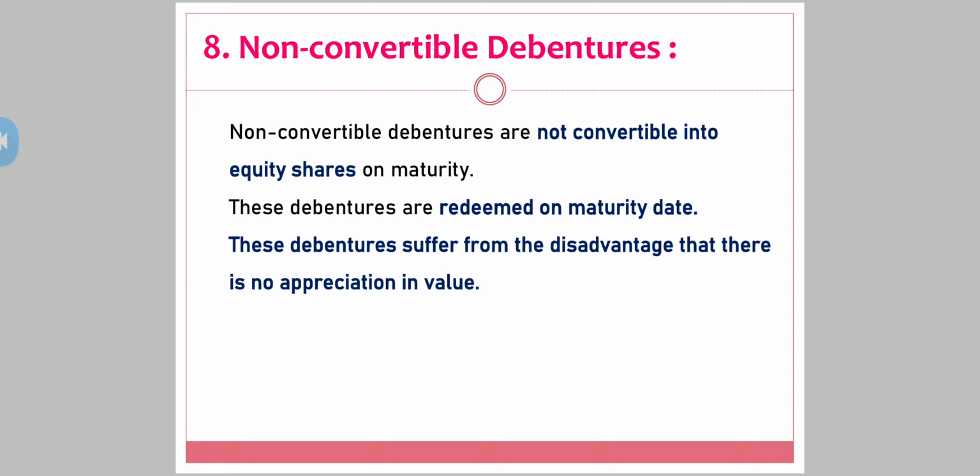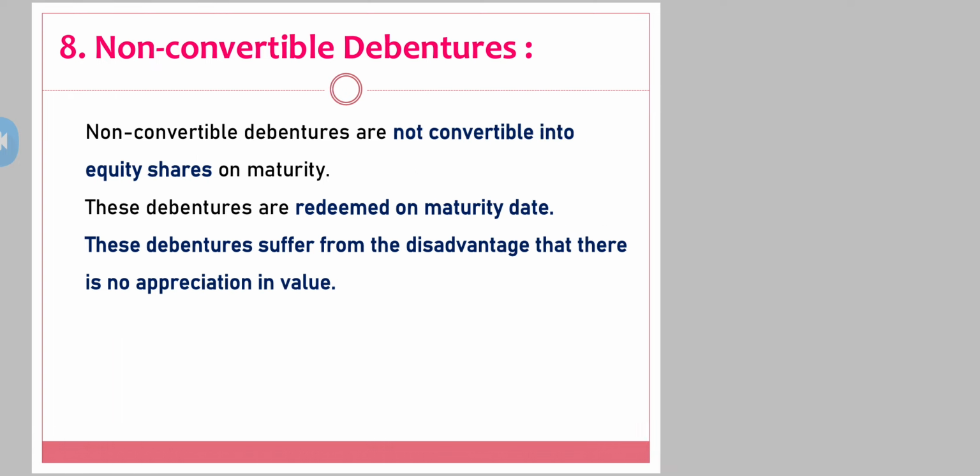As we have seen, when it's converted into an equity share, one debenture was costing 100 and that equity share was 150, so there was an appreciation of rupees 50. But a non-convertible debenture is disadvantageous as it's not getting any appreciation in the market.